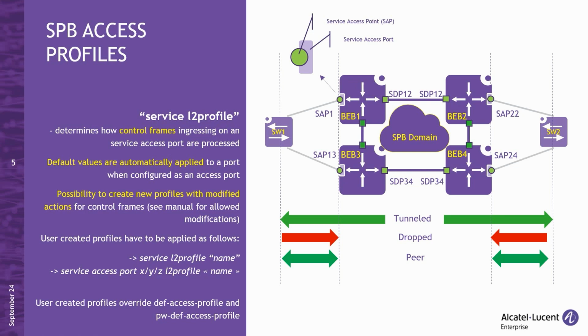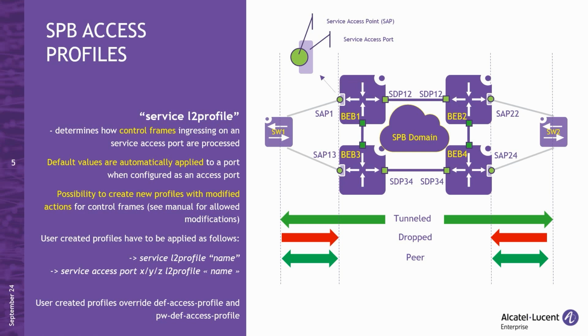Establishing peering between the switch and BEB nodes on which the SAP is created, or tunneling control frames through the SPB service. In addition to the default behavior defined by the default service L2 profile, AOS allows for the creation of customized profiles. These custom profiles can modify the default behavior to better meet specific customer requirements.